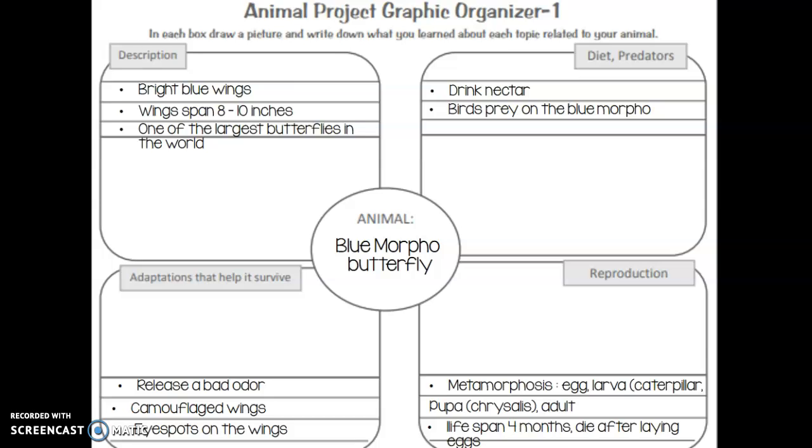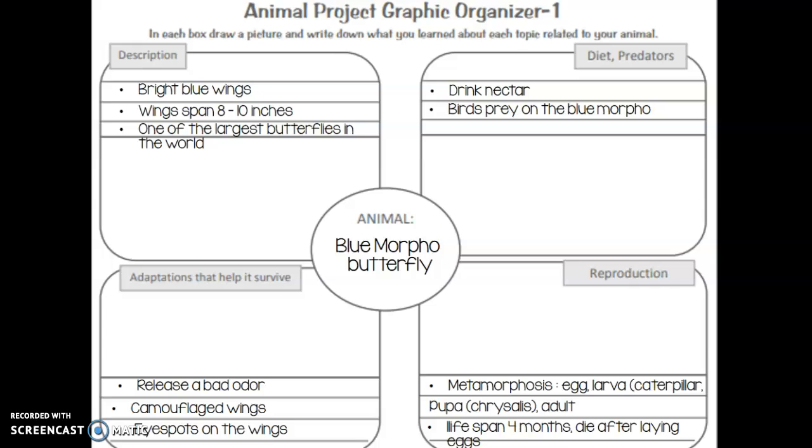The bottom right-hand corner talks about reproduction. So the reproduction of the blue morpho butterfly: how do we get more blue morpho butterflies in the world? Well, butterflies go through a very particular process called metamorphosis. It's where they begin as an egg, they turn into a larva, which is a caterpillar, and then the caterpillar wraps itself up into what is called a pupa or a chrysalis, and then when it emerges from there, it is an adult butterfly. The lifespan is 4 months. The blue morpho lays its eggs, and then it dies.